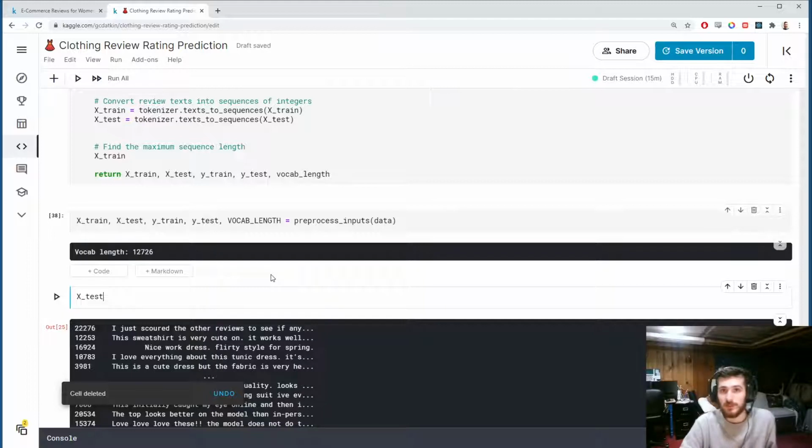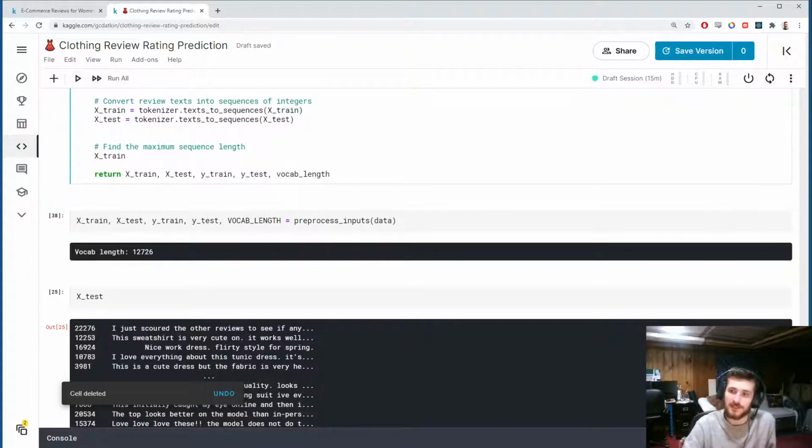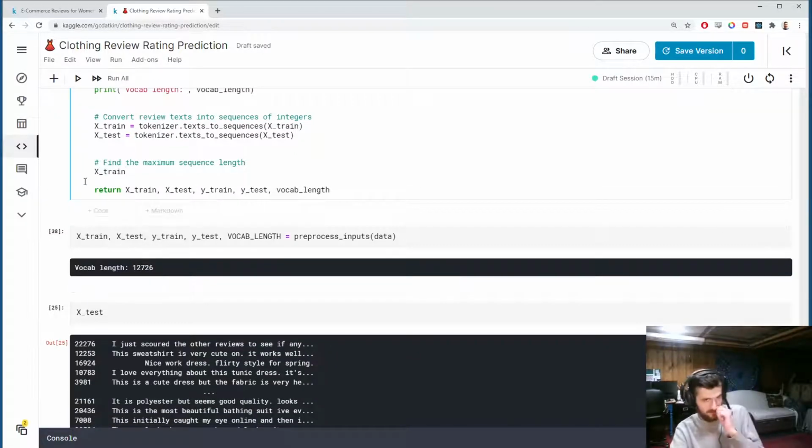But we want to make them a uniform length, and let's also save it as a NumPy array. So the pad sequences function will actually do both of those for us. But first we need to know how long to pad the sequences. So if we take xtrain, we could map a function to this list. We'll just send every sequence to the length of the sequence. So for every sequence in xtrain, we're taking that x and just changing it into its length.